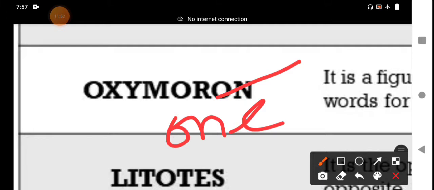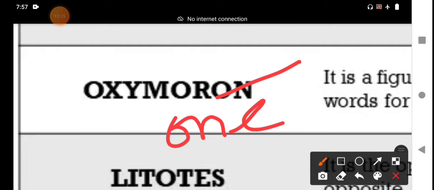Stop, keep moving. First of all, stop, then moving. Stop and moving are contradictory, opposite words. They are written on the display board on the road. Stop, keep moving. You wait some time and then you keep moving. That is the meaning of that oxymoron.